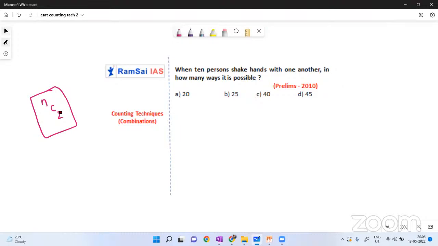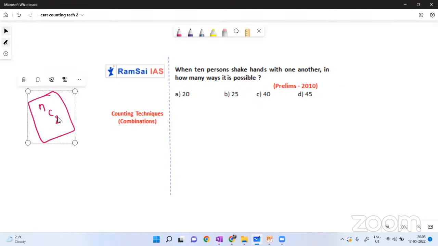Yes or no? Just like if you want to clap, you need two hands, right? Similarly, to shake hands we need two hands. Generally we cannot shake our own hand, right? We will shake hands with another person. So there should be two people.